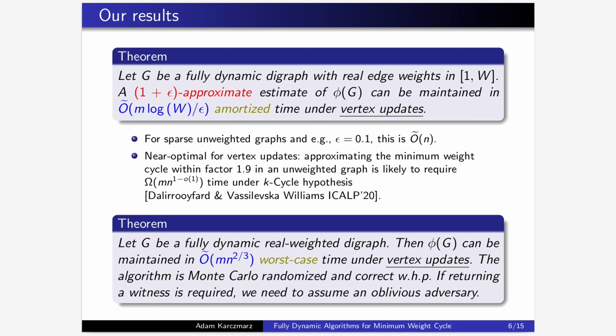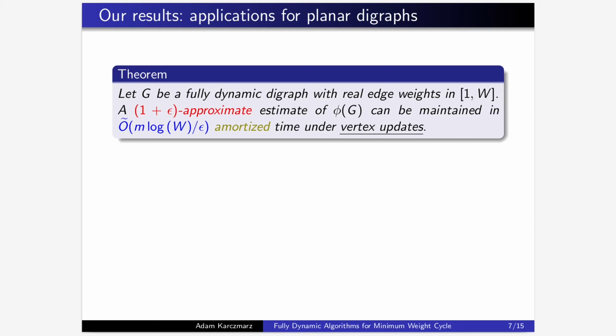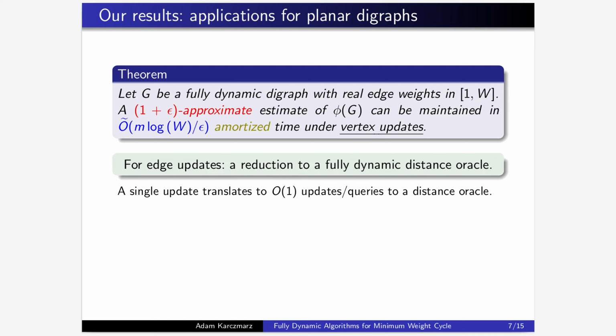Let us now briefly mention some implications of the approximate algorithm in dynamic algorithms on planar graphs. If we consider only single edge updates, then our algorithm can be viewed as a reduction to a fully dynamic exact distance oracle. More specifically, recomputing the minimum weight cycle after a change can be handled using a constant amortized number of edge updates and queries issued to a dynamic distance oracle.